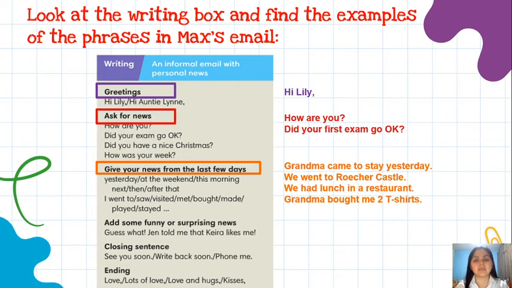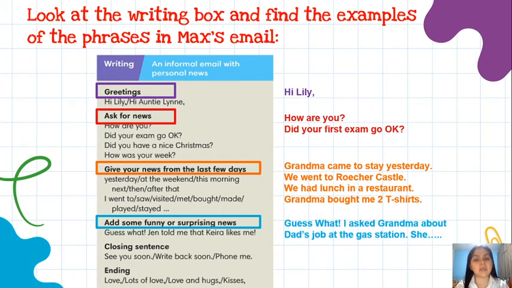Remember that. Let's continue. Add some funny or surprising news. Yes, a surprise. For example, guess what? I asked Grandma about that job at the gas station. She told me, yes, it's a little long, so I didn't write all of it, okay? But no problem, you can find the example in Max's email. Let's continue. The last part, yes, the closing sentence.